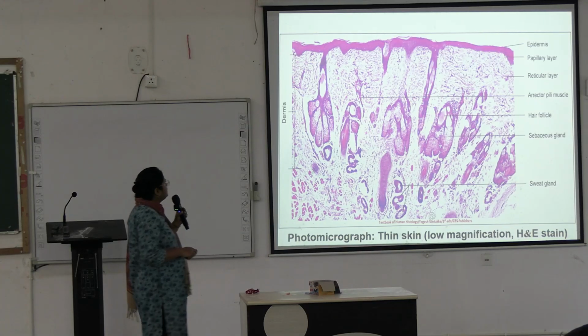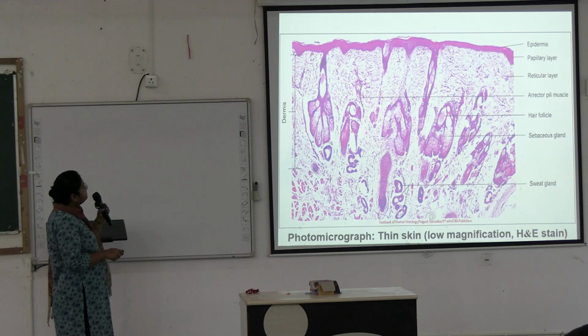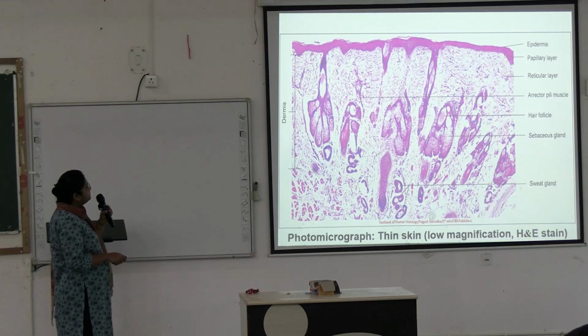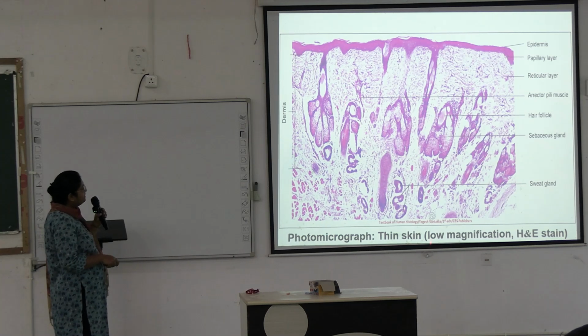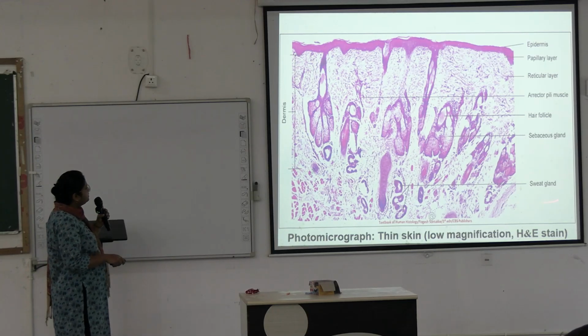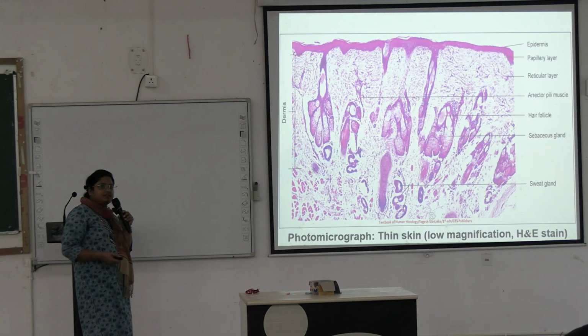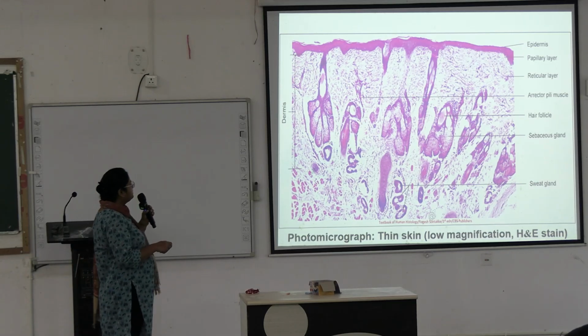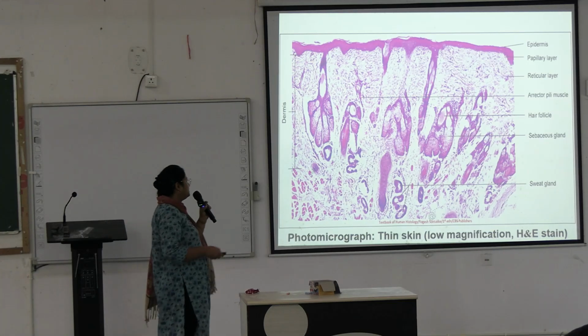So like this you will see under the microscope some of the slides you have seen. Epidermis, papillary dermis, reticular dermis. These are some hair, erector pili muscle, hair follicle, sebaceous glands, sections of sweat glands. Okay, and below the dermis there will be adipose tissue, some muscle fibers will be there. So like this you will see under the microscope for thin skin. Previous one also you can see.